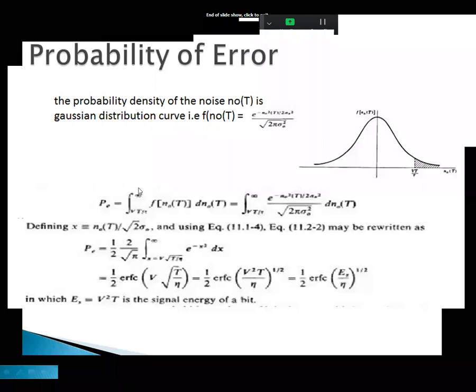Now the error complementary function is some distribution curve that can occur. See this distribution curve, the probability density function, the Gaussian distribution curve. The positive side decrement is the same as the negative side decrement. That is the Gaussian distribution curve, like the shape of a bell. See the positive axis, like a decreasing path. This path is known as the error complementary function.